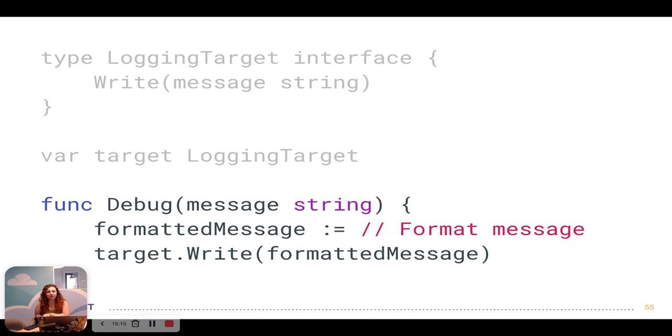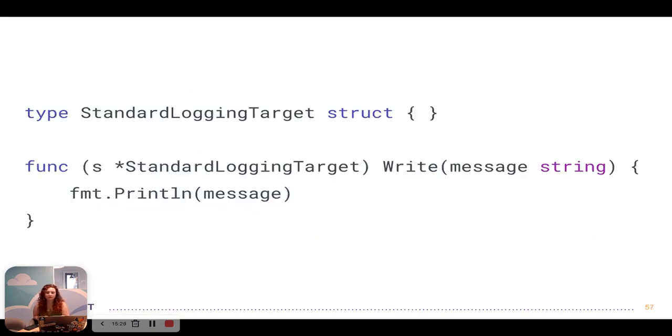In addition, we're going to create a debug function. In Go, we don't need all functions to be methods that are part of a struct. We can just have functions like that. So we're just going to have a debug function that calls the right method on our global target variable. Then we'll create our standard logging target. A simple struct, no fields, with one method, the write method, which prints to stdout.